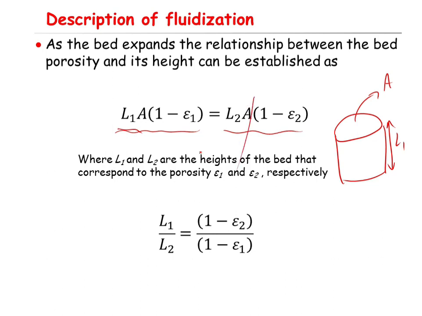A can be cancelled from each side, and then you can write L1 divided by L2 equals 1 minus epsilon 2 divided by 1 minus epsilon 1. Here L1 and L2 are the heights of the bed that correspond to the porosities epsilon 1 and epsilon 2 respectively. This is a useful equation to know.